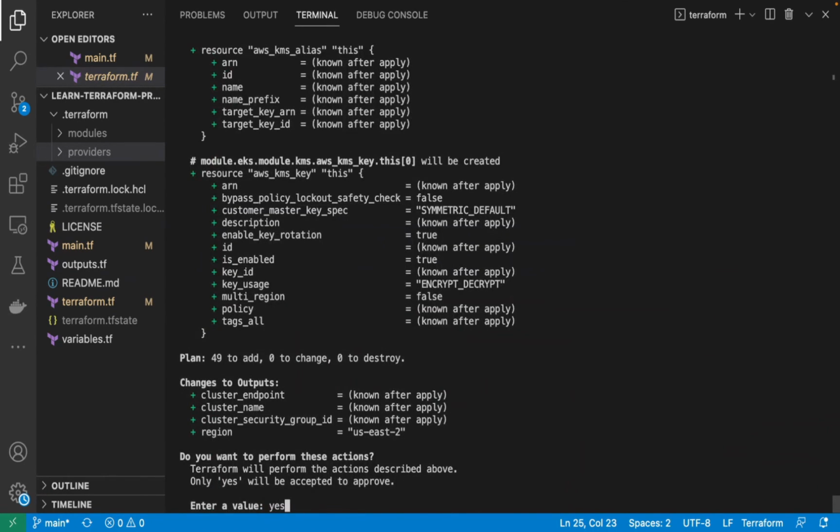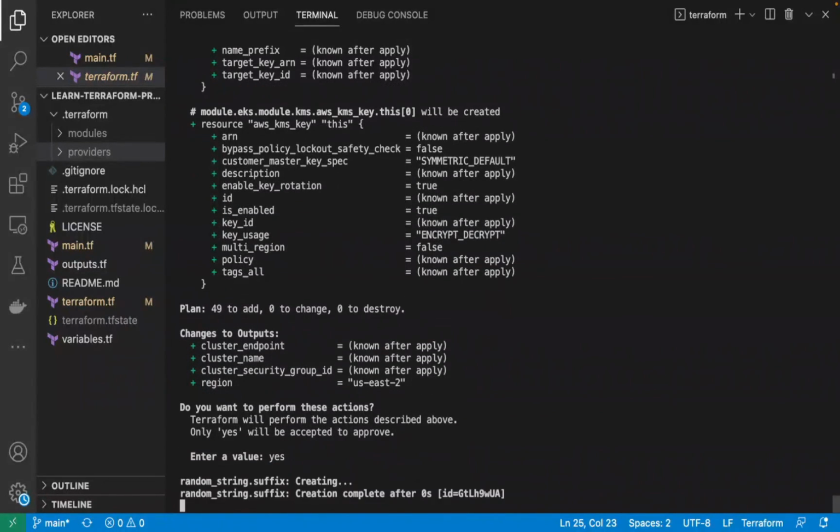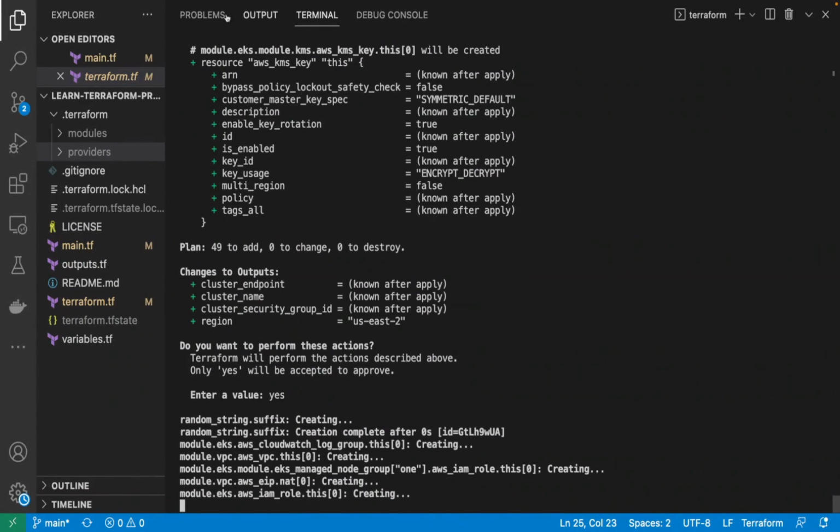If you want to skip this, you can also use the direct command, Terraform apply, and then mention auto approve, which will not ask you for confirmation. So once you hit enter, it will create the resources. So let it create.